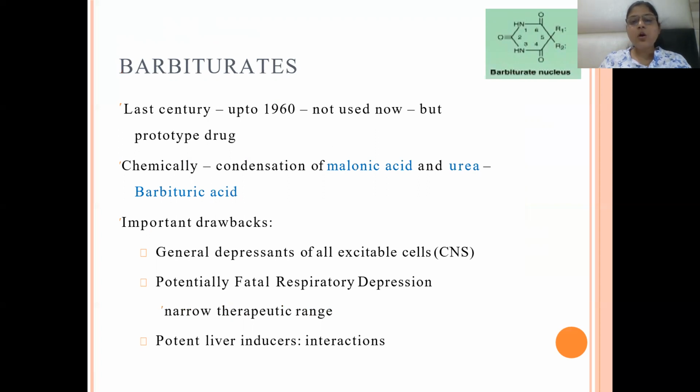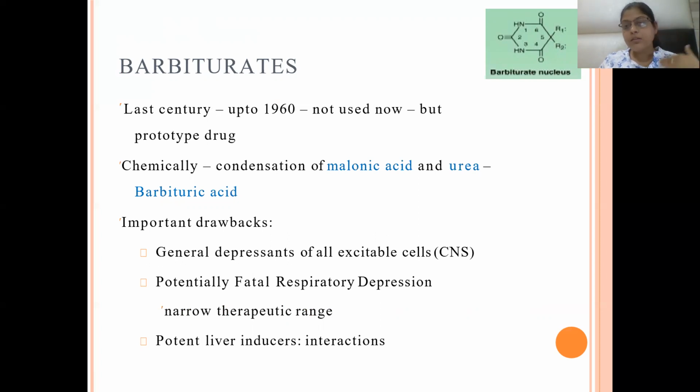Chemically, barbiturates are the condensation of malonic acid and urea, forming barbituric acid. This is the composition of the barbiturates. Important drawbacks are that these are general depressants of all the excitable cells, and they produce respiratory depression. They have a narrow therapeutic range, and they produce quick respiratory depression.